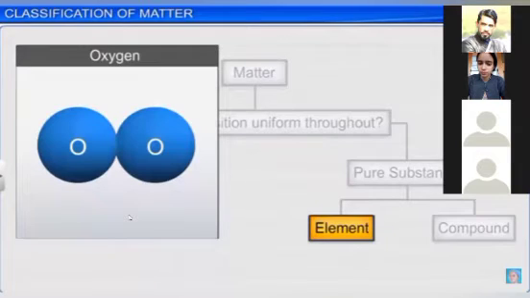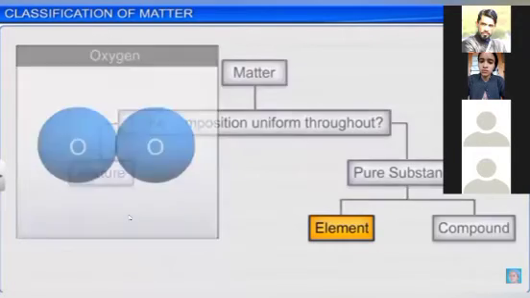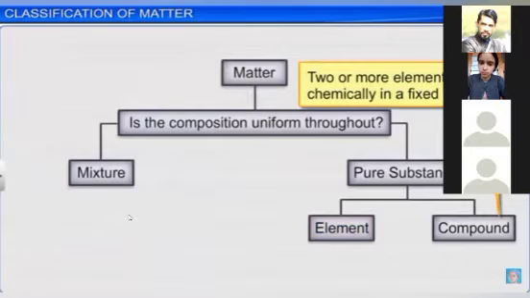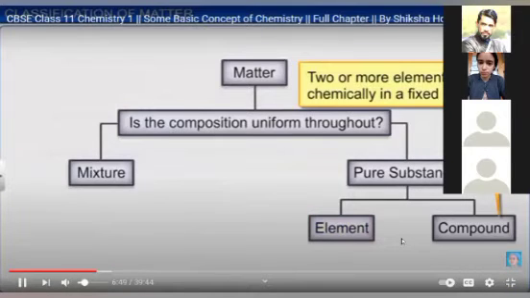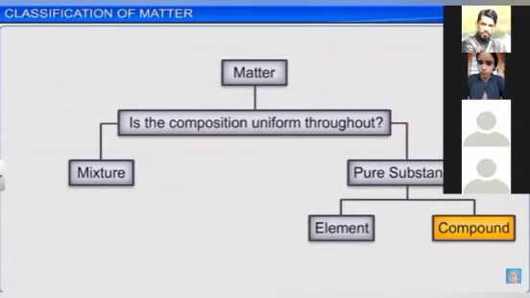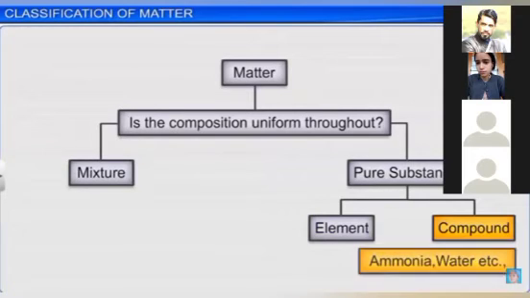Here, this video is showing you the structure of oxygen. What is the oxygen gas formula? It is O2. Now, if we talk about a compound, two or more elements which combine chemically in a fixed ratio, that is called a compound. Examples are ammonia and water, with formulas NH3 and H2O.